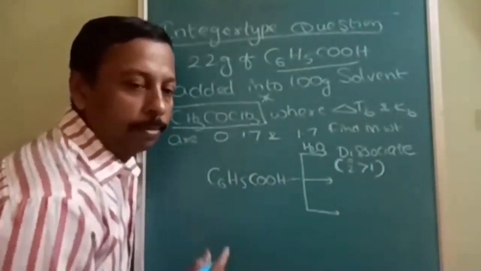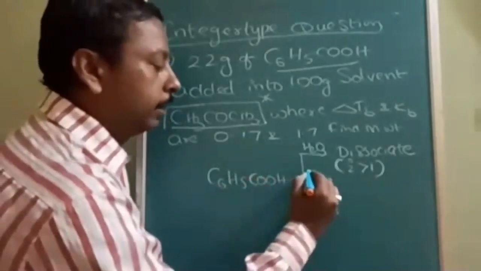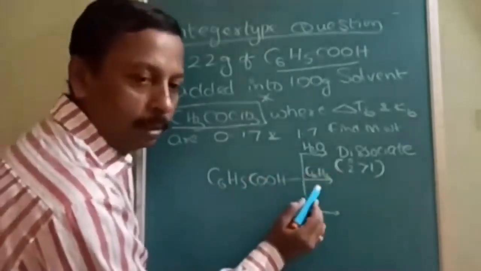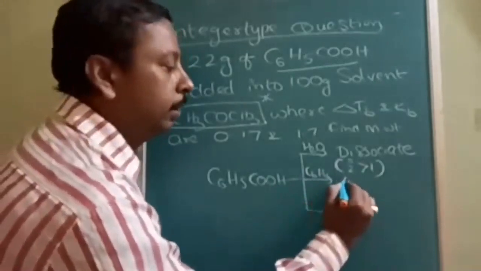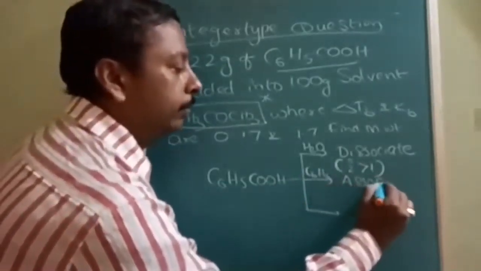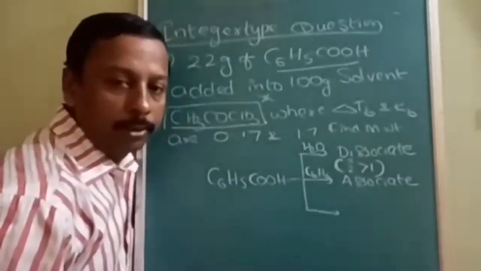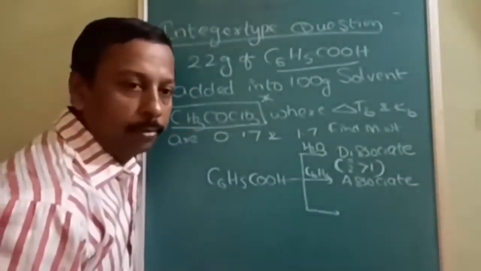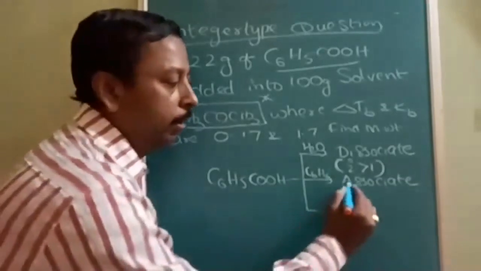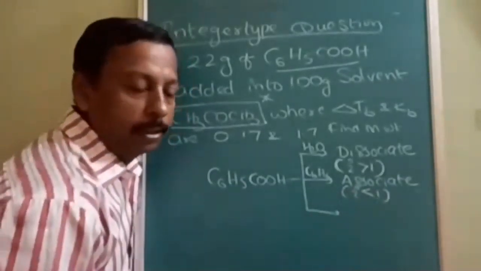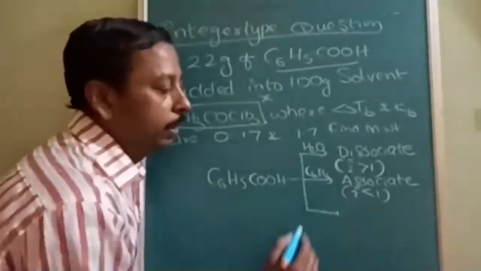But the same benzoic acid when dissolved in benzene, C6H6, will associate due to hydrogen bonding. Therefore, the i value will be less than 1.